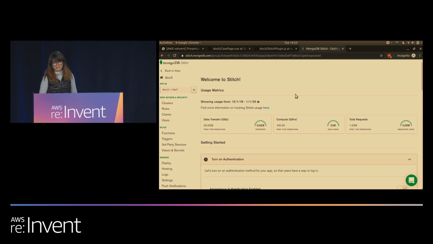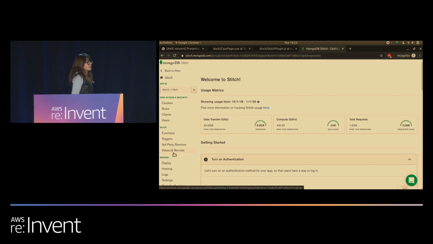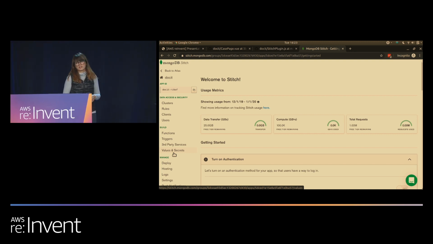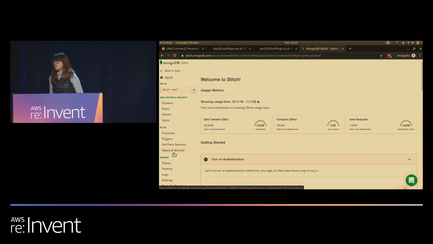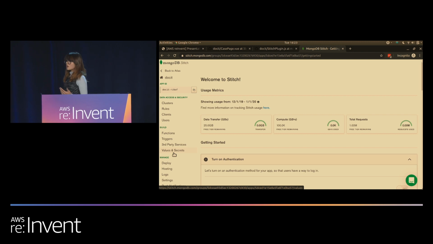Stitch allows us to create server-side JavaScript functions to orchestrate data between clients, services, and MongoDB. In particular, it also offers a generic AWS service. So with this service, we can call out to S3, Comprehend, Textract, as well as many other AWS services.